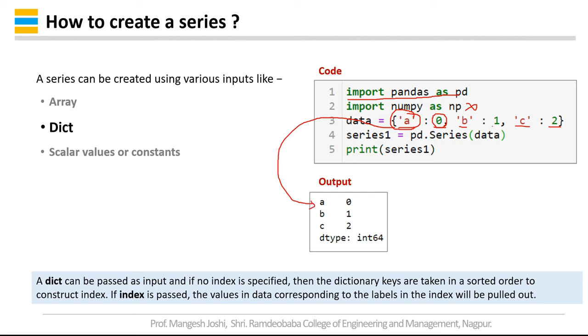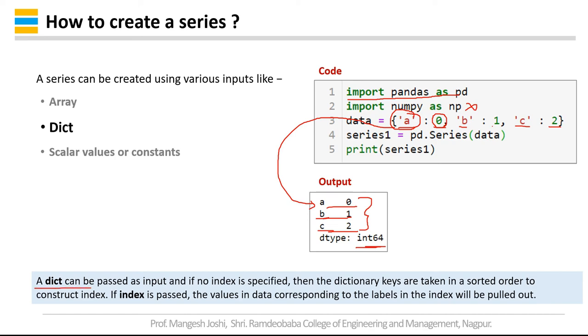This is the first index, then B and C. The value corresponding to key A is 0, the value corresponding to key B is 1, and similarly the value corresponding to key C is 2. And since all the values of the series passed are integers, you are getting this as int64, right?